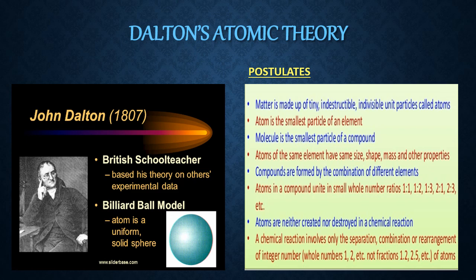That stage is called indivisibility, or the uncut stage. And whatever small particles we get, those particles are called atoms. This word atom is taken from Greek literature. Already you have studied this in the 9th class. Second postulate: atom is the smallest particle of an element. Beyond atom, nothing is there. But in the 11th class, we are going beyond the atom. That is in the second chapter.